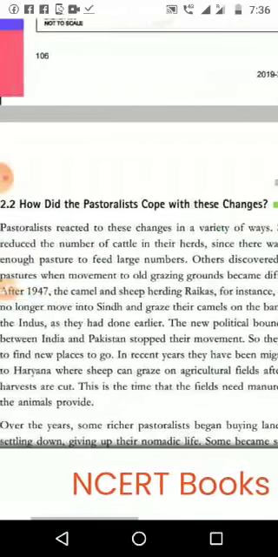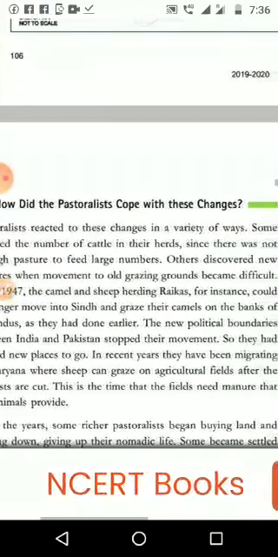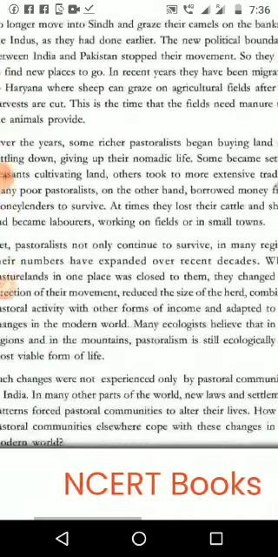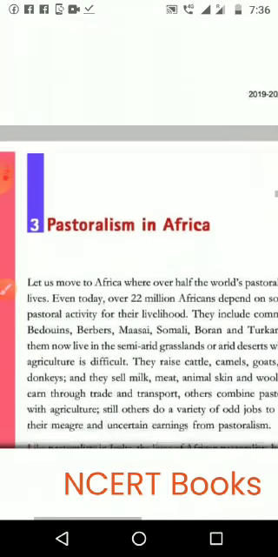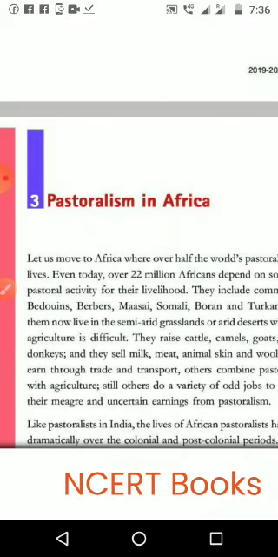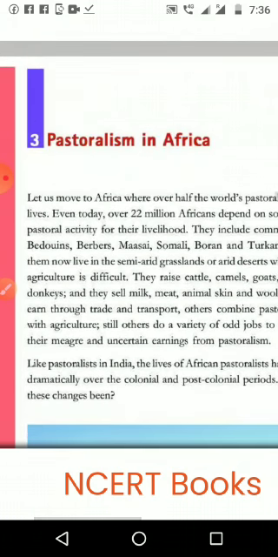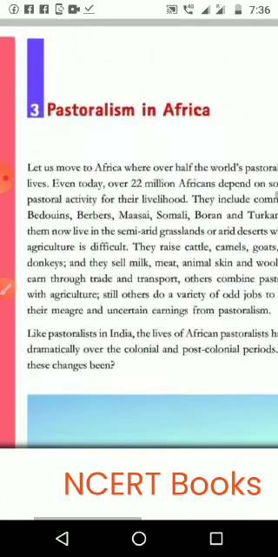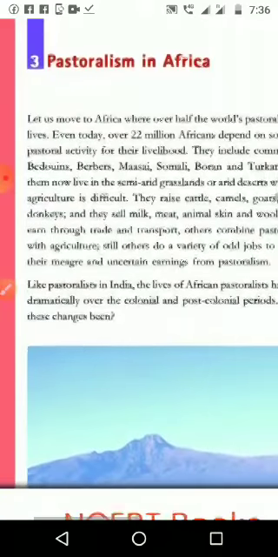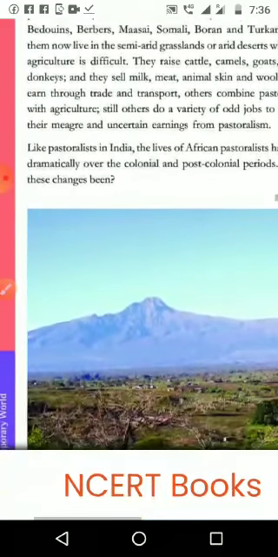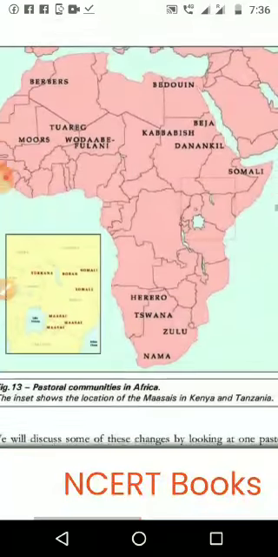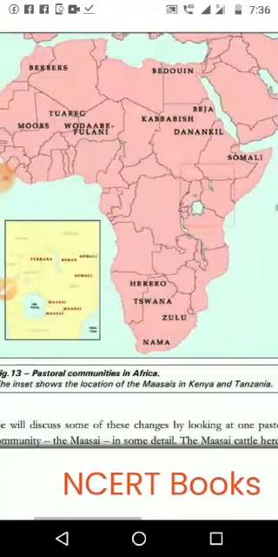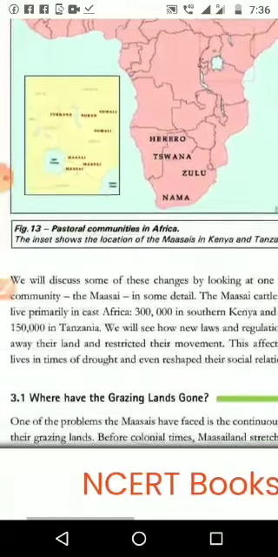The next one: how did the pastoralists cope with these changes? When the British made the new changes, how were they adjusting their life to these new changes of social and political system? Then pastoralists in Africa. As we did in the last chapter, where we compared the forest rules and regulations and forest life with Indonesia, with the Java people, here we are going to understand the life of pastoralists in Africa, and the major pastoralist areas and groups that we can see here in the African map.